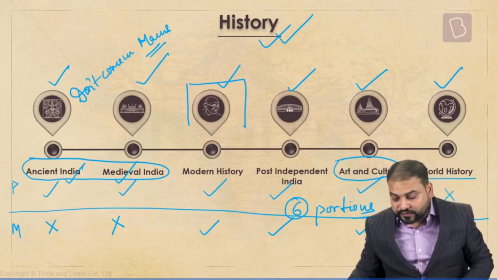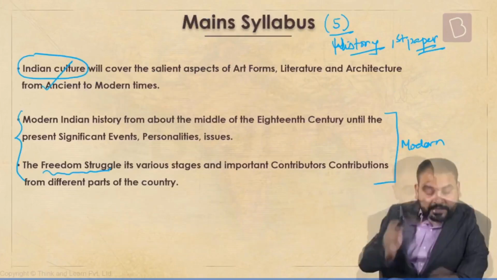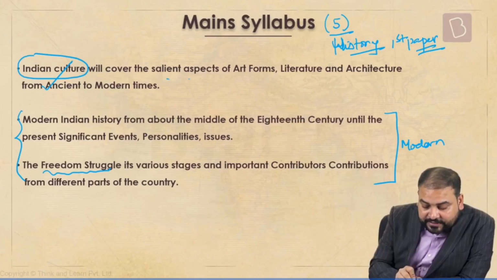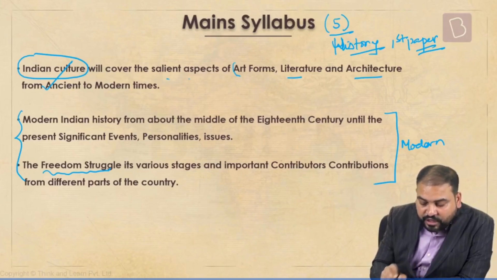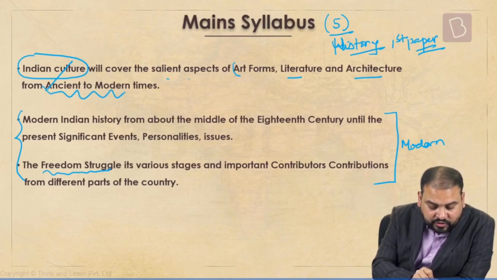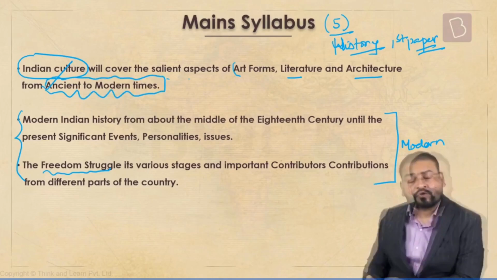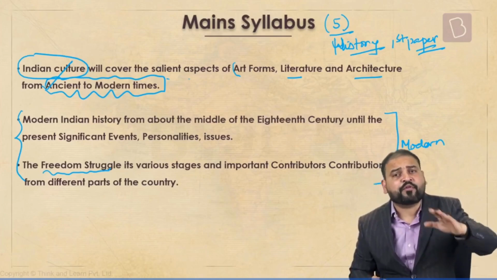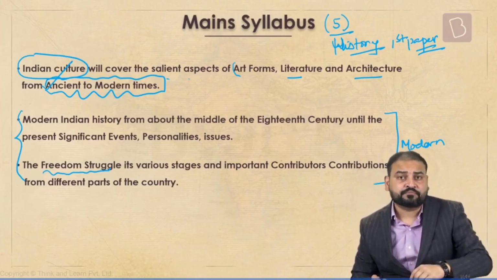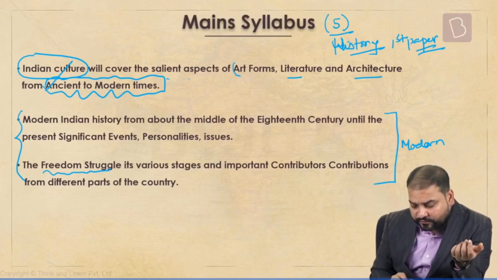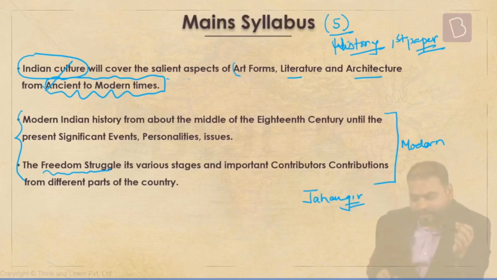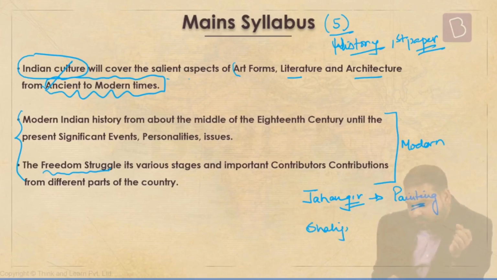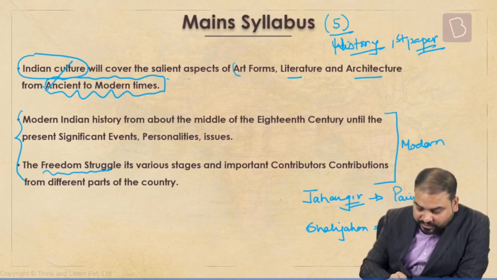Let me go and show you the syllabus again of the mains. See here. Indian culture will cover the salient aspects of art forms, literature, architecture from ancient to modern times. So, right from ancient to modern, any form of art and culture, questions can come. For example, if there is a question on Jahangir, it will be coming from his era of painting. If there is a question on Shah Jahan, the question can come from his era of architecture. Such questions can come.